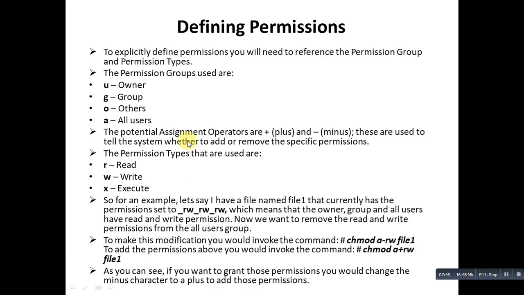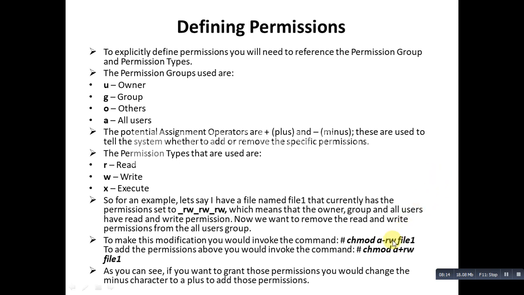To explicitly define permission, you will need to reference the permission group. The permission groups are user, group, others and all users. The potential assignment operators are plus and minus. These are used to tell the system whether to add or remove the specific permission. And what if you want to add or remove some permission with the help of the chmod command? Here we have some examples.